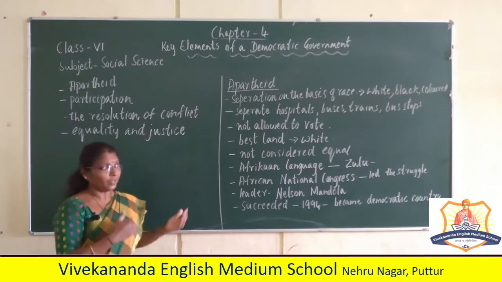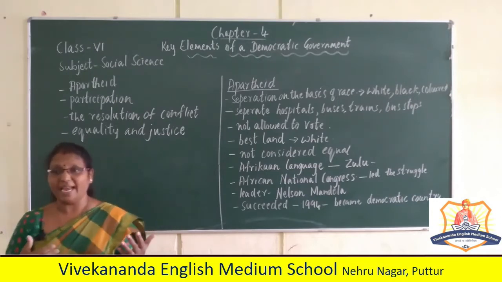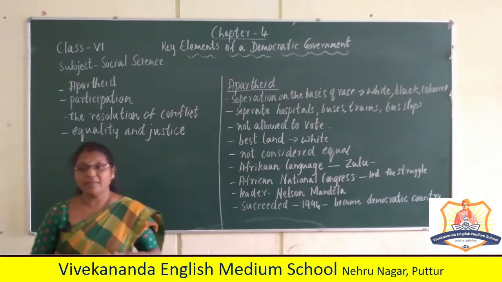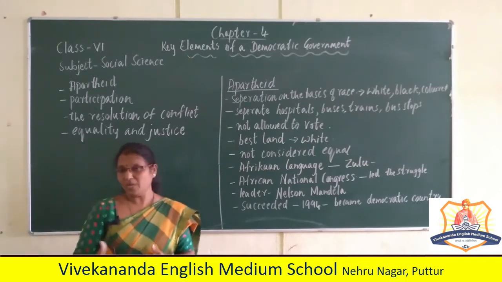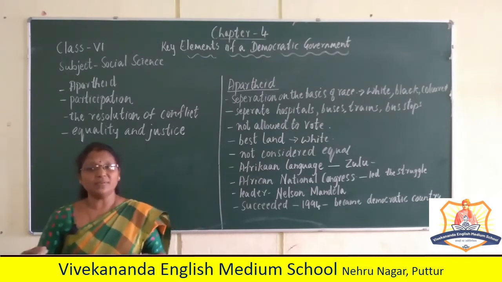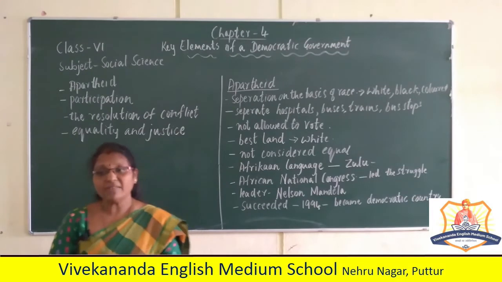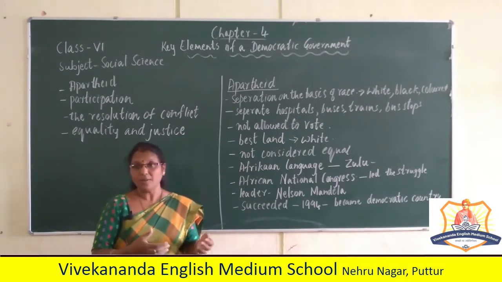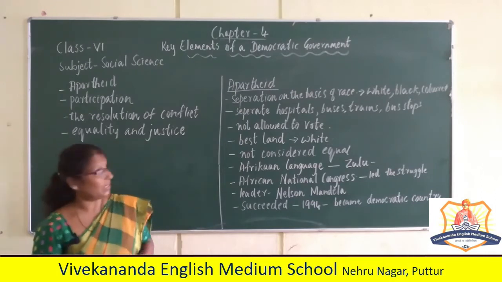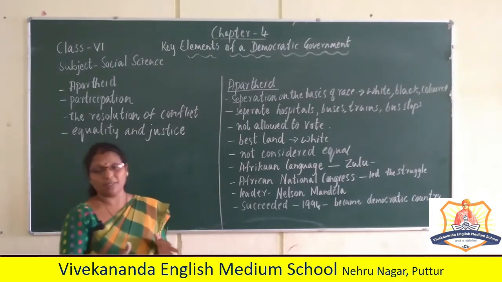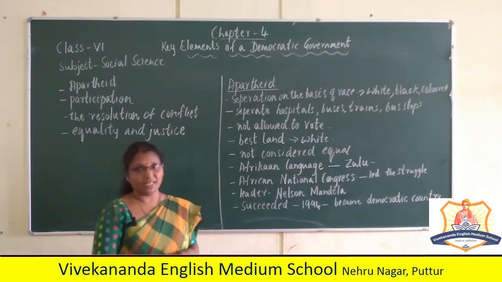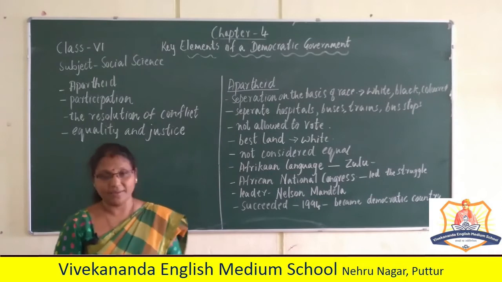The non-whites had unhygienic hospitals, ambulances that were not well equipped, and they had to live on the worst available land. They were forced to learn Afrikaans, though their language was Zulu, and they were not allowed to vote. This is the difference between whites and non-whites. So this was a protest against apartheid.